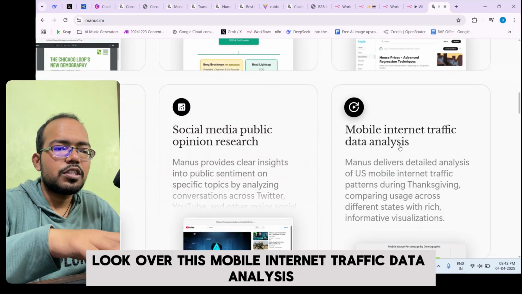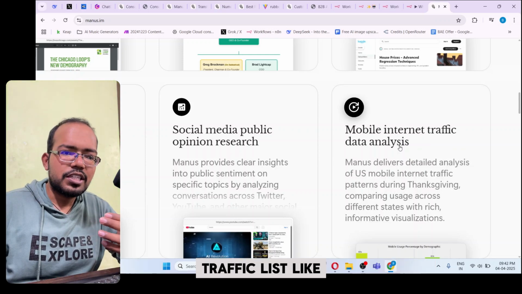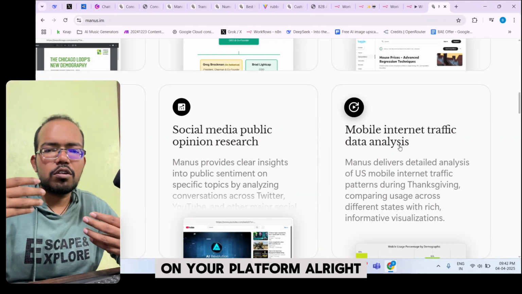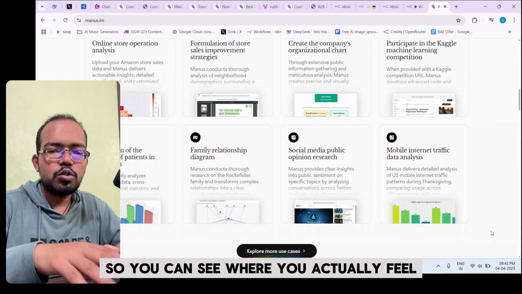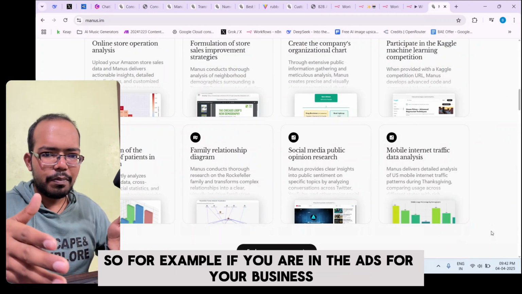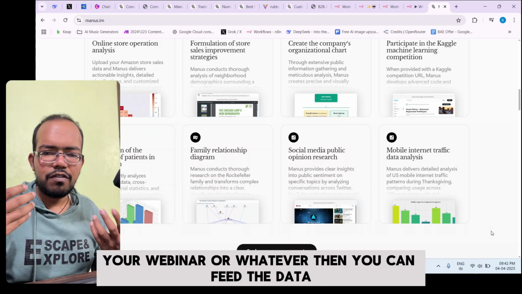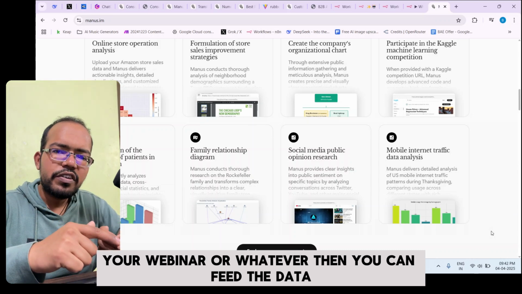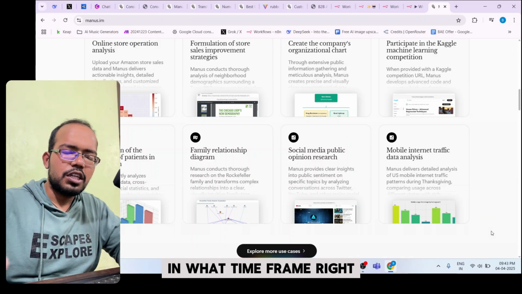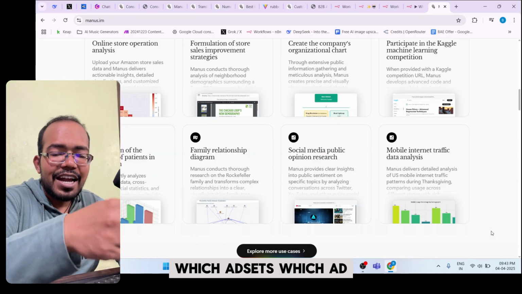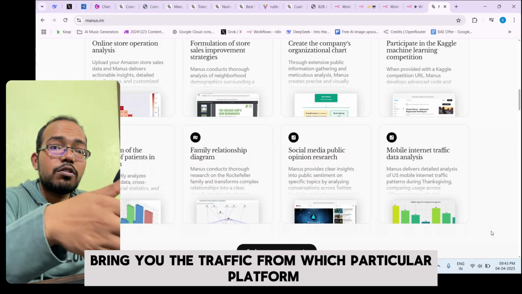So this is also, look over this, mobile internet traffic data analysis. You can put in your traffic list, like from where you are getting the traffic on your website, on your platform. It will help you generate the report for that, so you can see where you actually feel. So for example, if you are running ads for your business to promote your product or service, your webinar or whatever, then you can feed the data. It will see what particular platform is actually getting you more traffic, in what run, in what time frame. Which ad sets, which ad, which marketing campaign brought you the traffic from which particular platform.